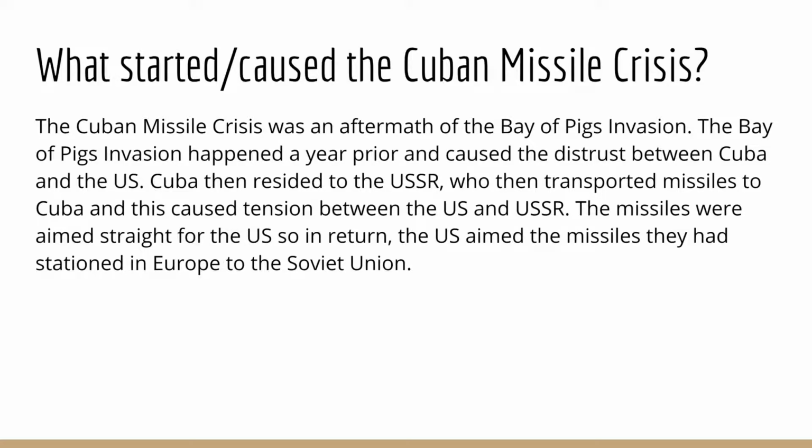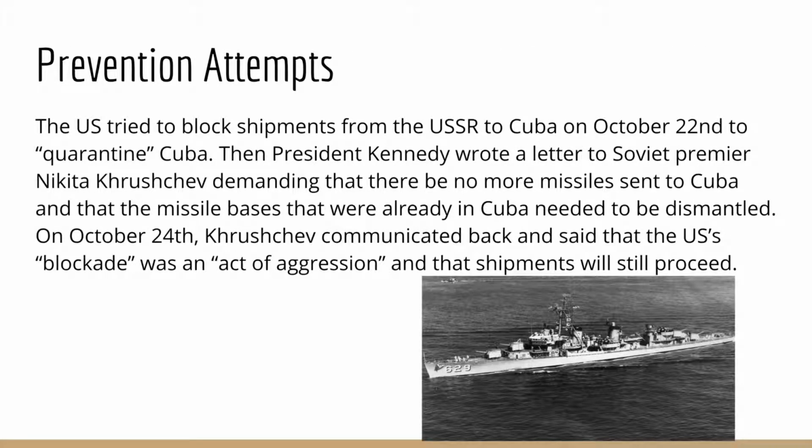Prevention attempts. The US tried to block shipments from the USSR to Cuba on October 22nd to quarantine Cuba. Then President Kennedy wrote a letter to Soviet Premier Nikita Khrushchev demanding that there be no more missiles sent to Cuba and that the missile bases that were already in Cuba needed to be dismantled. On October 24th, Khrushchev communicated back and said that the US's blockade was an act of aggression and that shipments will still proceed.